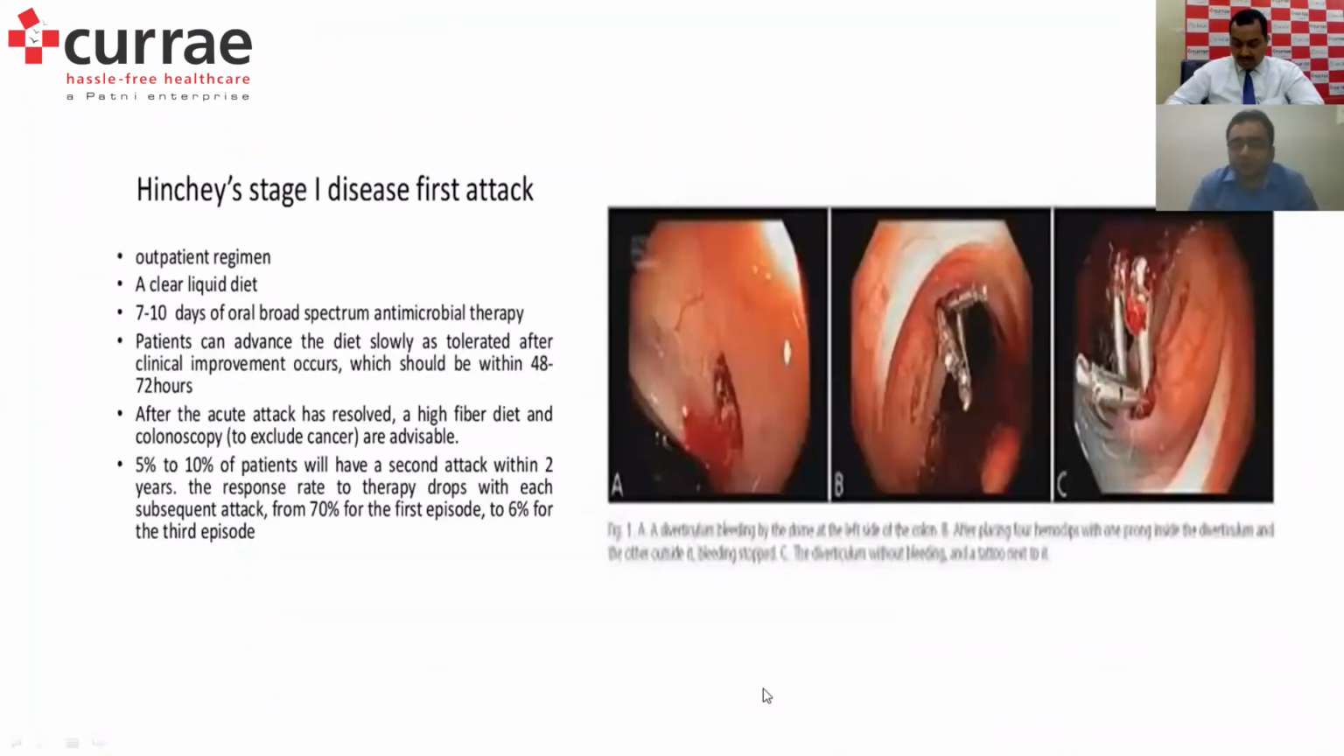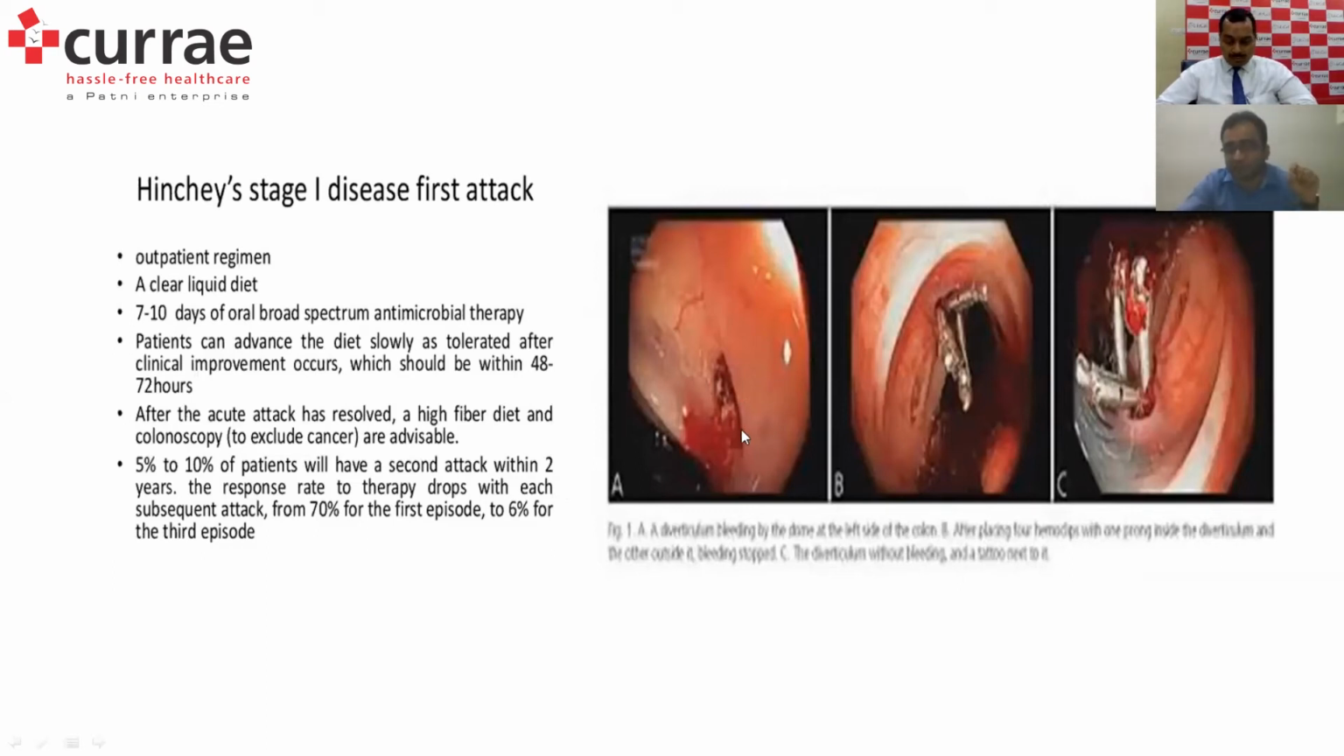First stage management, as I mentioned already, is usually to give a clear liquid diet and start the patient on broad spectrum antibiotic therapy. That's the most important aspect. Most of the diverticular bleeding will settle down on its own if it is grade 1 to grade 2, with only antibiotic support. Obviously, if it is not stopping and we are doing an endoscopic evaluation, there are hemoclips, as in this diagram.